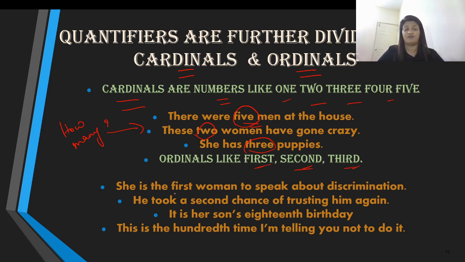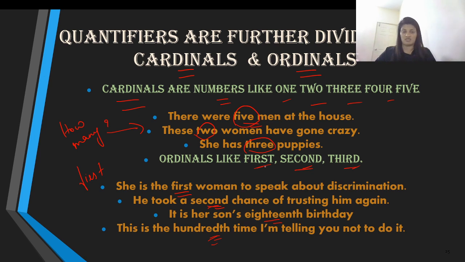She is the first woman. What is the status? The first. Similarly, he took a second chance of trusting him again. Which chance? Second chance. It is her son's 18th birthday. Which birthday? 18th birthday. This is the 100th time I'm telling you not to do it. How much time? 100th time.